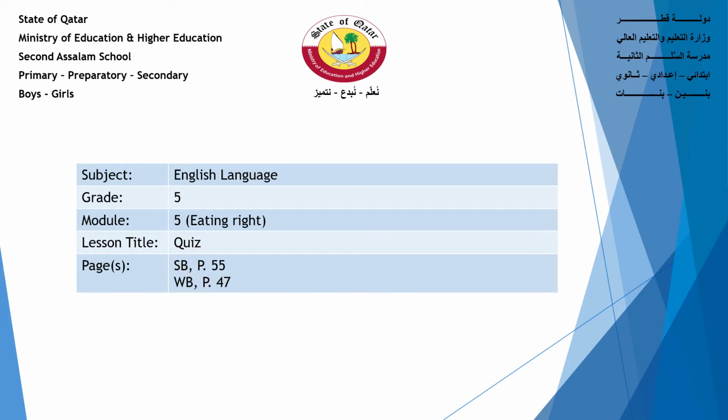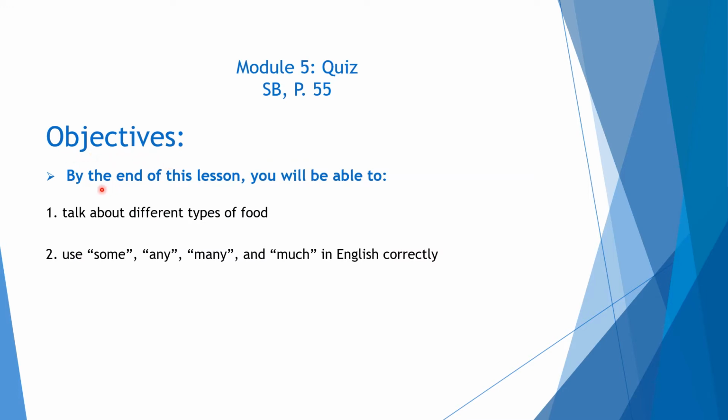Today, inshallah, we're going to have Module 5, Eating Right, lesson title quiz, student book page 55, workbook page 47. Objectives. By the end of this lesson, you will be able to: 1. Talk about different types of food. 2. Use some, any, many, and much in English correctly.